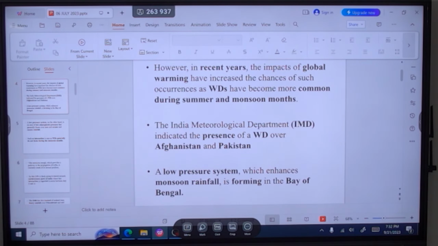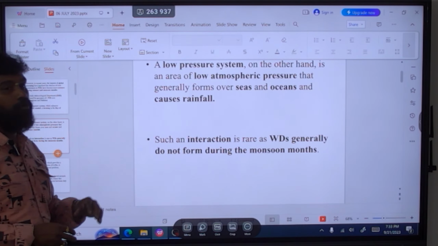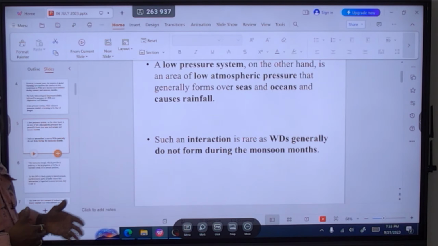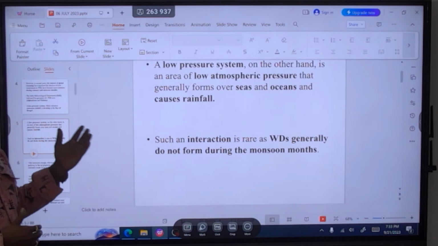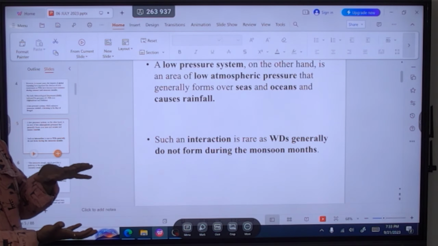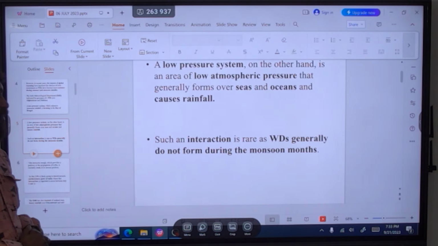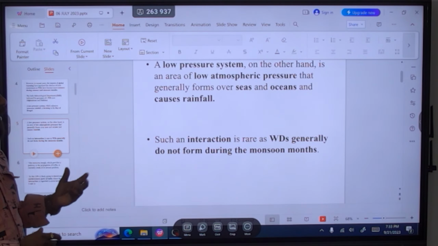Look here, a low pressure system is an area of low atmospheric pressure that generally forms over the sea and the ocean and causes rainfall. Obviously, when the temperature of the sea and ocean increases, we have a low pressure area created over the sea and the ocean. If this happens, it causes rainfall.